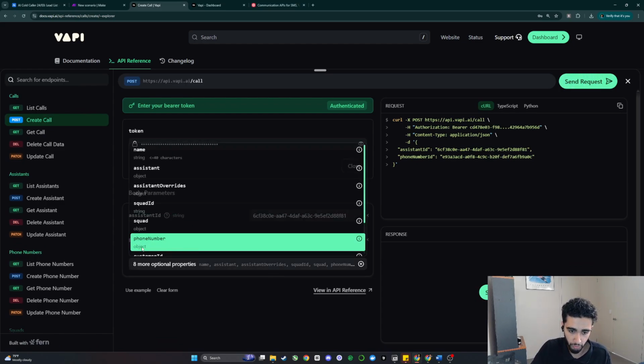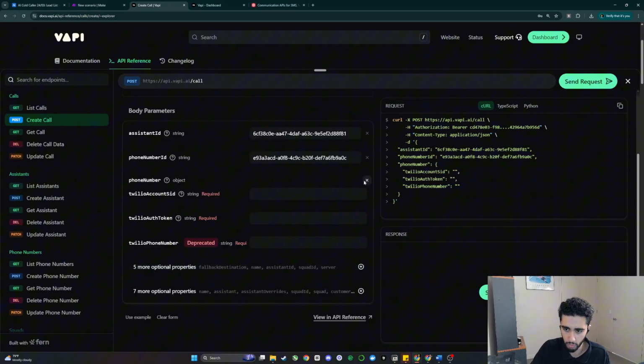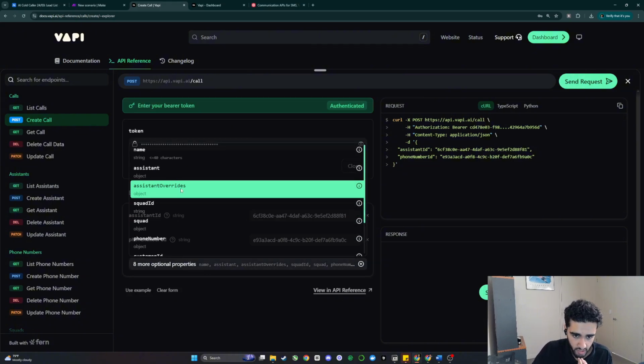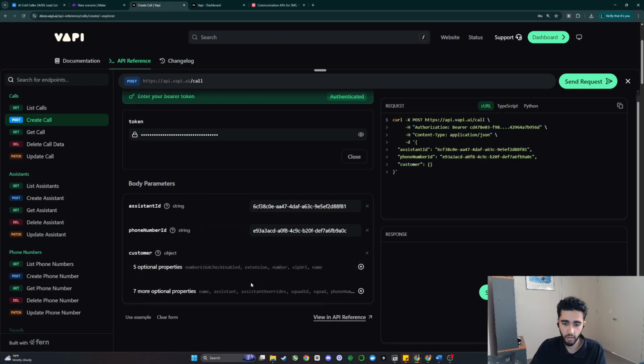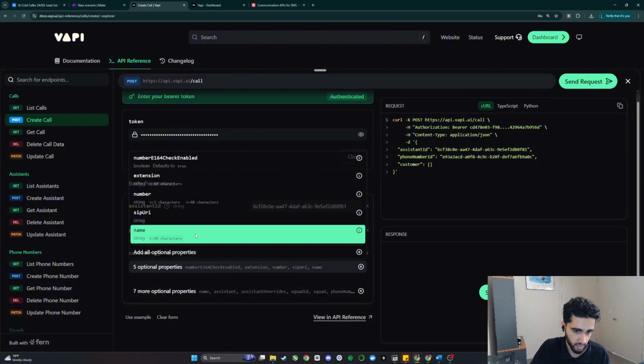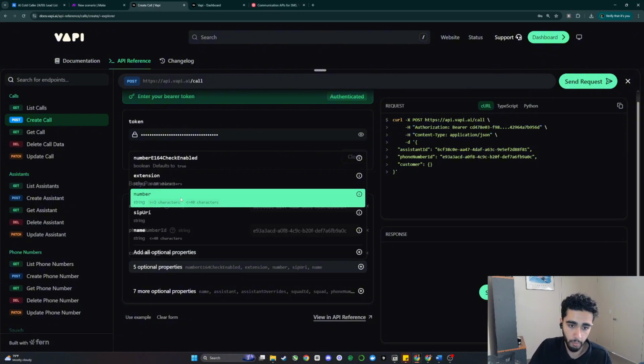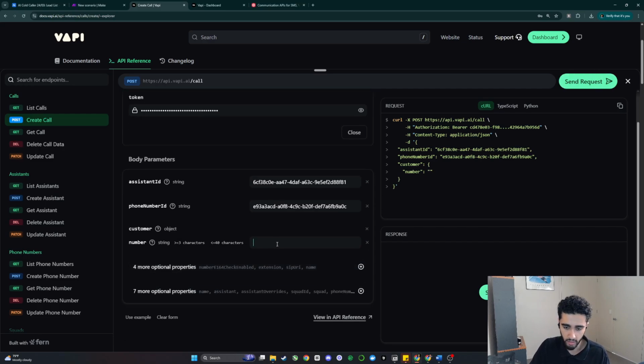So we can go here into phone number objects, or not phone number objects, sorry. What we need is customer. We want customer, which is the person that's going to be called. And you can see here we have additional properties. And the additional property we want is number. Number E164 check enabled. No, we want number. And this time we can basically just put in a fake phone number. In this case, I'm just going to do my phone number. And we can test this agent directly and actually send a request and see if it works.